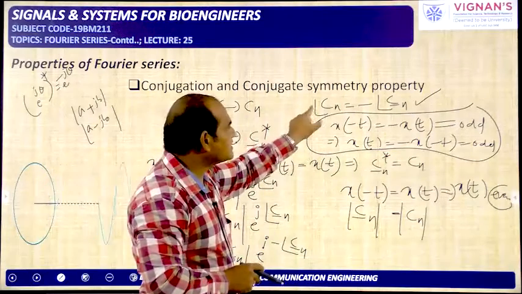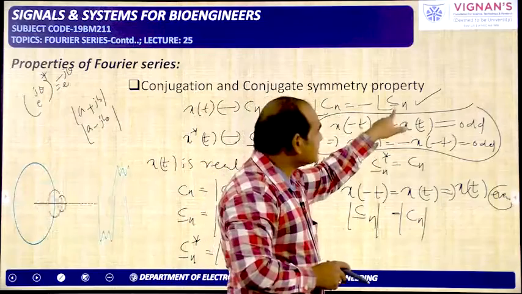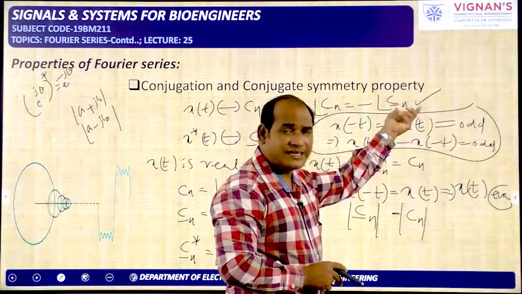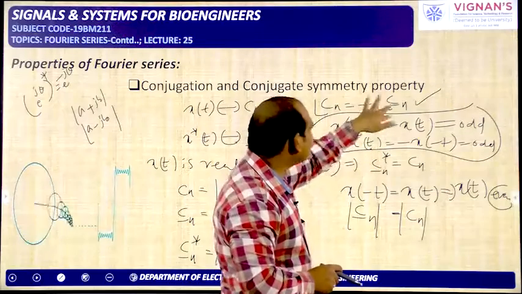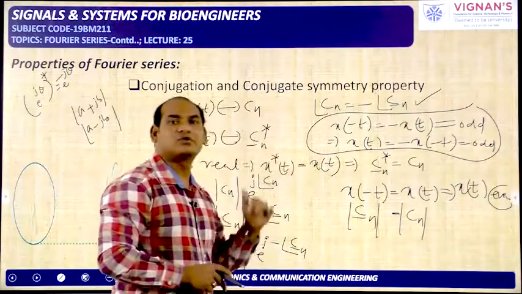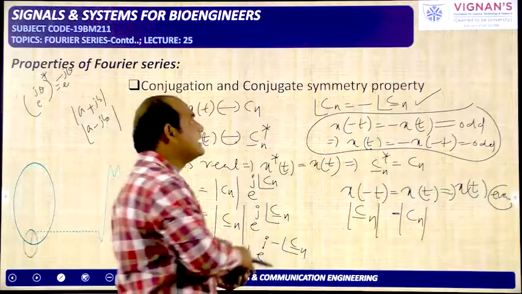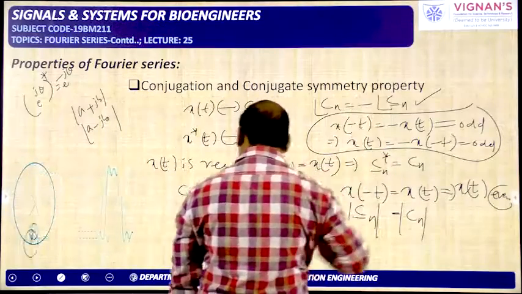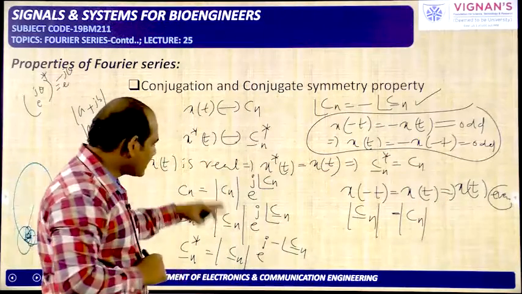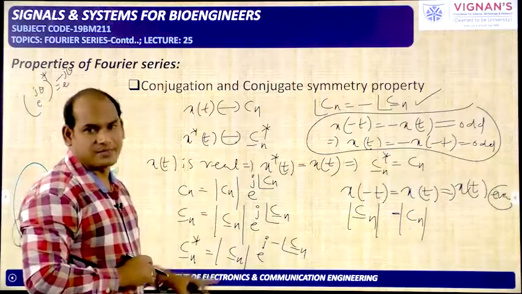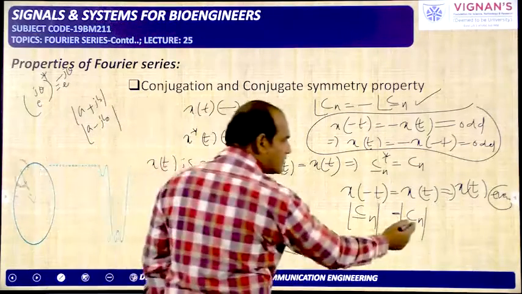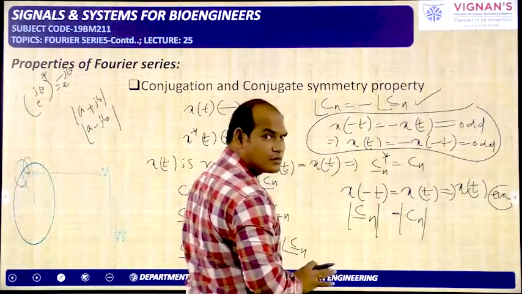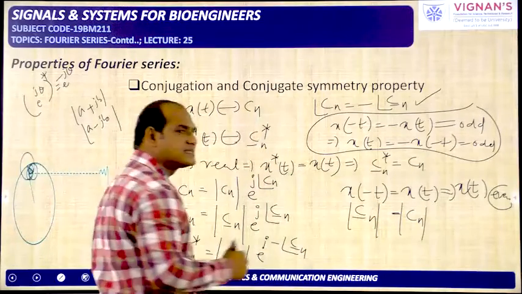If you see the phase, that is equal to this n, even though it has been taken negative, and in front of the phase if you take the negative also, that entire thing is equal to again the total phase only. That means it allows the odd symmetry, and the magnitude has the even symmetry. Magnitude of Cn is equal to magnitude of C minus n, because it is even. Okay, for the even signal all these things are possible.